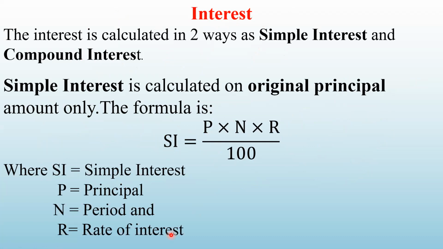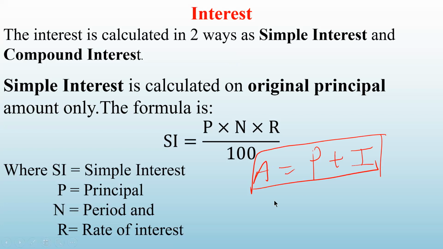In this, we can also write down what is A. A is the accumulated amount, which is given by principal plus interest. A is equal to P plus I. So remember these two formulas. All the problems on simple interest will be based on these two formulae. So let us start solving the problems.